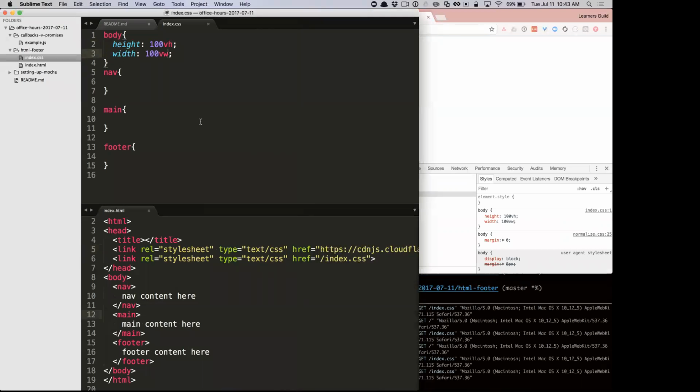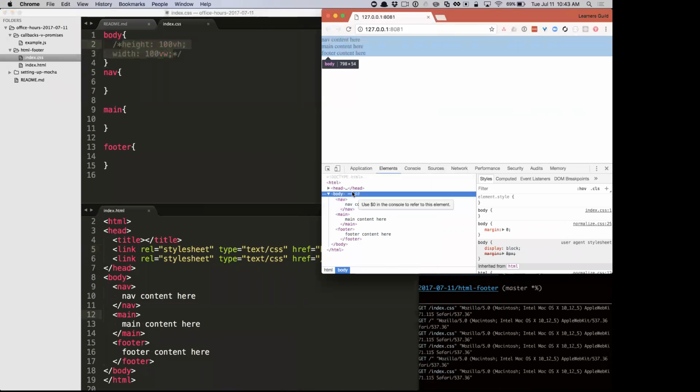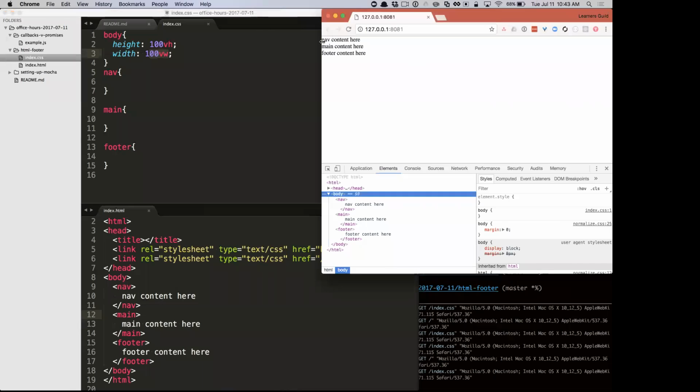If I didn't have this, the body just kind of ends where the content ends, right? So if we want that sticky footer, which is inside the body, the body's got to be at least as big as the viewport. So you can do this by just giving it the exact same height and width. VH and VW are the view height and view width, which are the visible parts of the page, the viewport. So that bumps our body up to full page there.